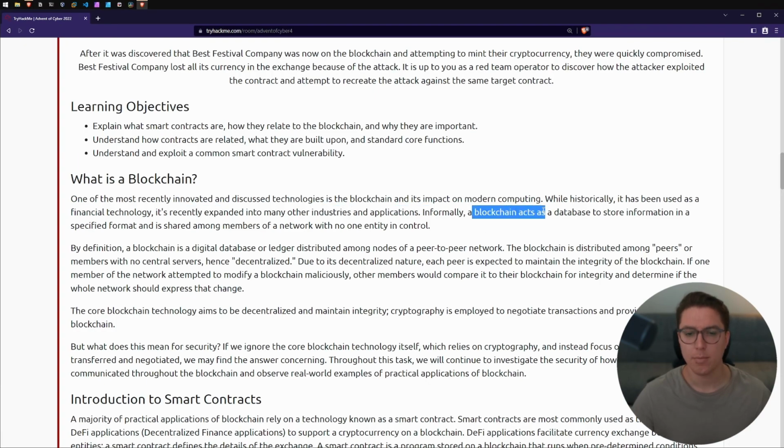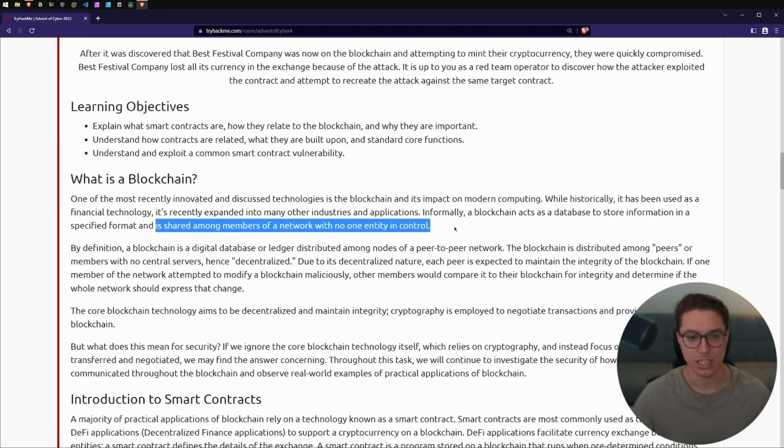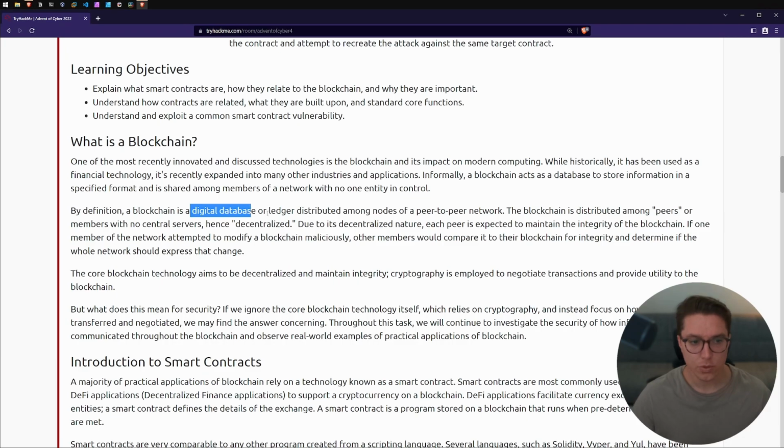We can think about a blockchain as a database to store information in a specific format, and then it's shared among members of a network with no one entity in control. So a digital database or ledger distributed among nodes of a peer-to-peer network. And this is where we get the term decentralized. Unlike a single server housing the database, it is shared among all the computers or nodes on the network.